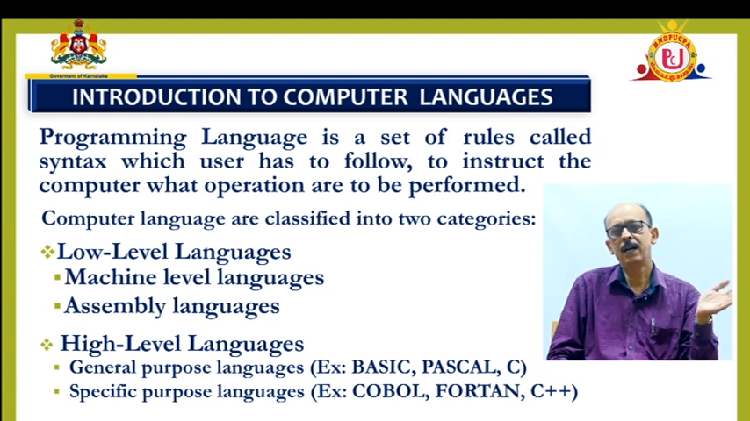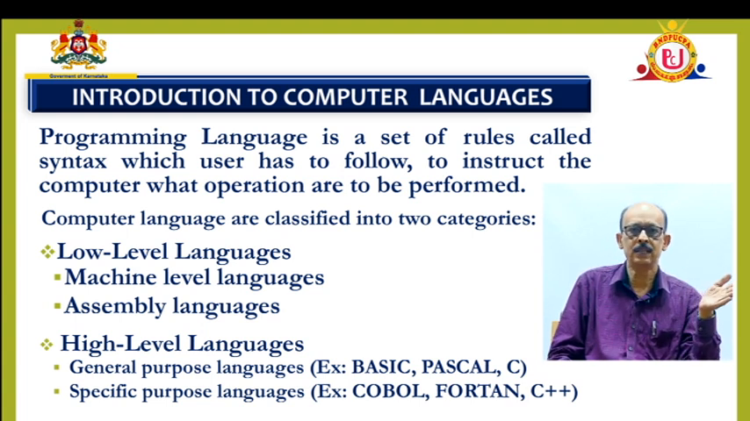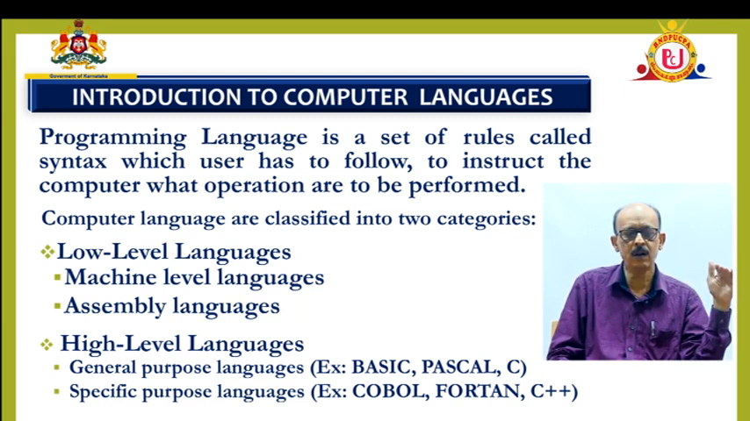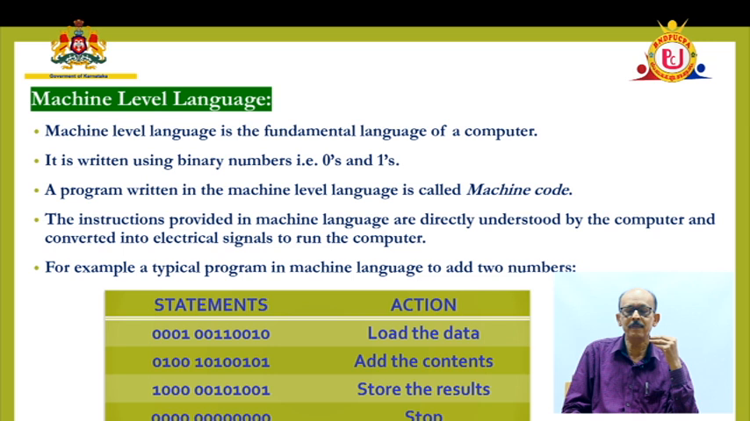Continuation of that advanced version of the C language is C++. These languages are called general purpose languages. Next, when we talk about the machine level language, we will have to find out what is machine level language.